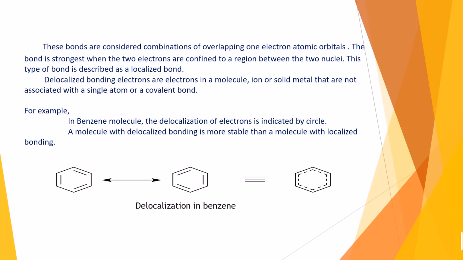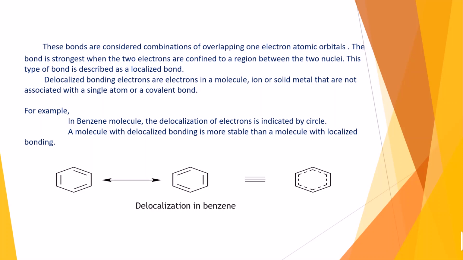Now we will see the delocalized bond. Here the electrons are in a molecule, ion or solid metal and are not associated with a single atom or a covalent bond. We can see the example of benzene. Here delocalization of electrons is indicated by a circle. When we draw the structure of the methane molecule, we draw the carbon atom at the center and four hydrogen atoms around the carbon atom.